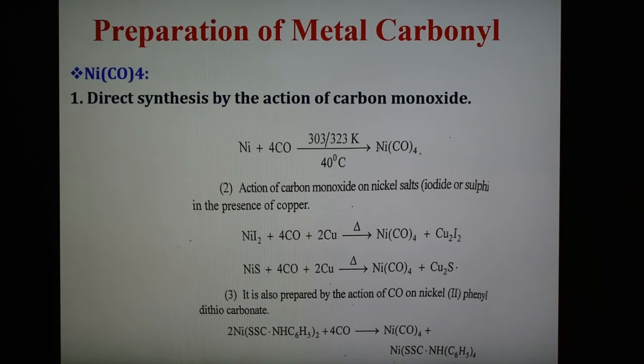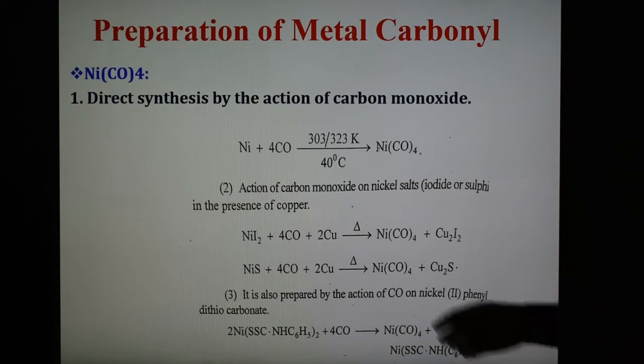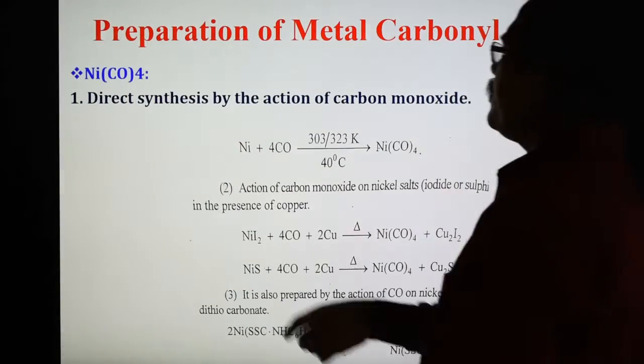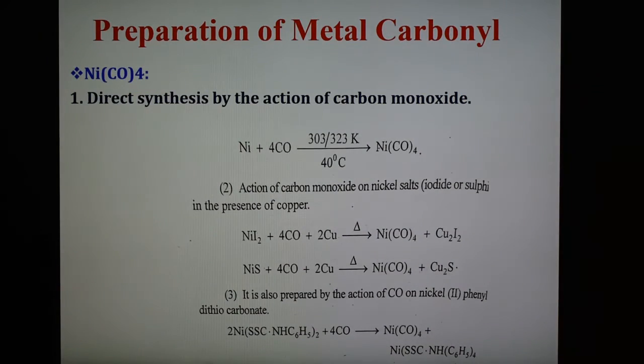Now after this we are going to discuss the preparation of metal carbonyls. So 3 important compounds are there: one is tetracarbonyl nickel, pentacarbonyl iron, and next is hexacarbonyl chromium. So the 3 compounds are NiCO4, FeCO5, CrCO6, and first is nickel tetracarbonyl. Here this is the formula of nickel tetracarbonyl, and the methods of synthesis of these compounds are shown here.